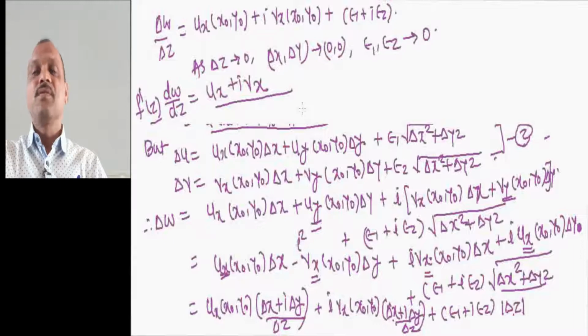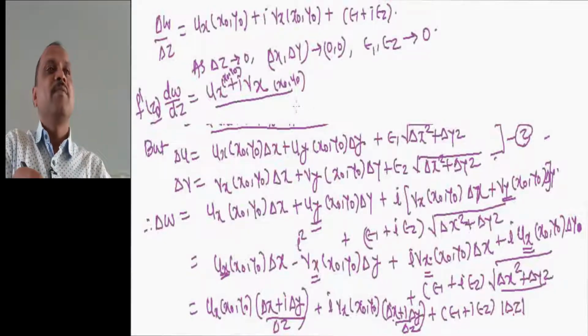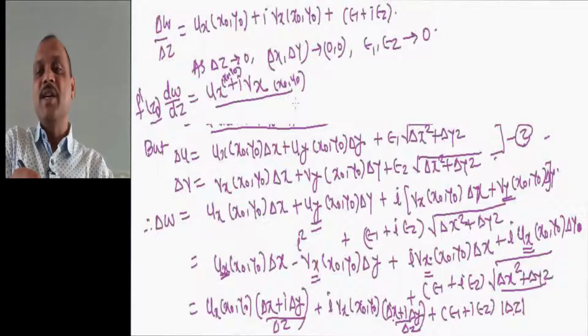Okay. So to be specific, we can write here z0, x0 comma y0, as we have in the theorem taken as f dash at z0 exists.